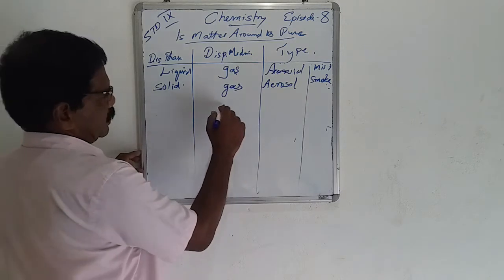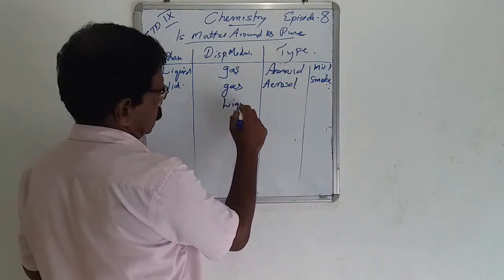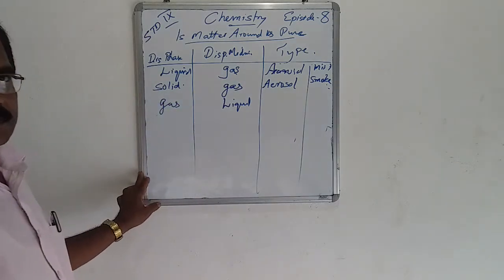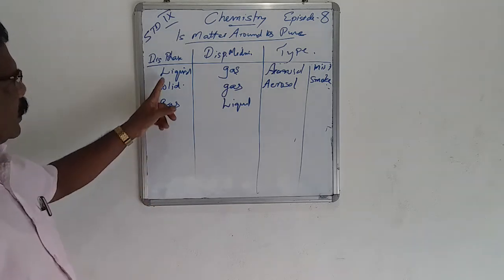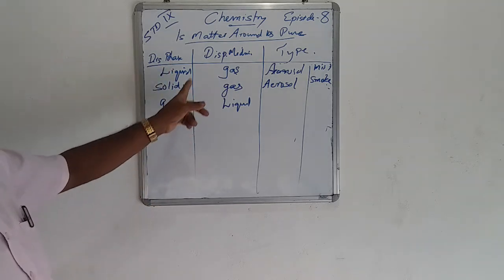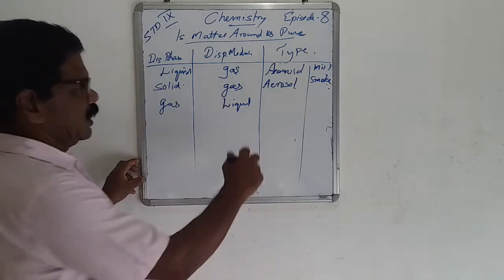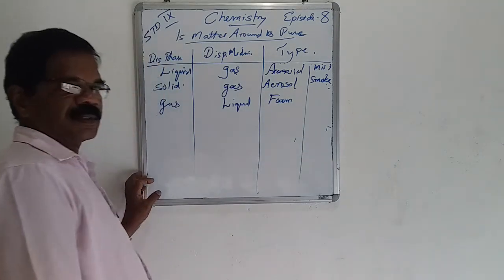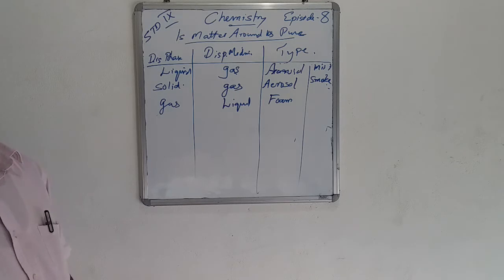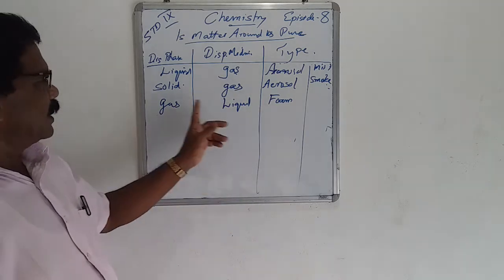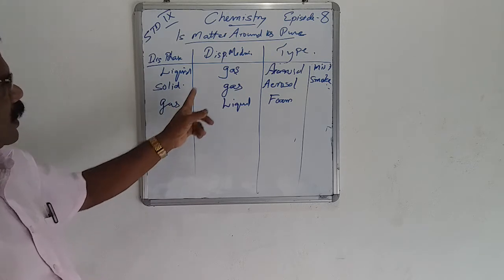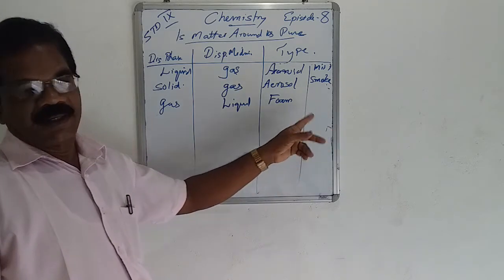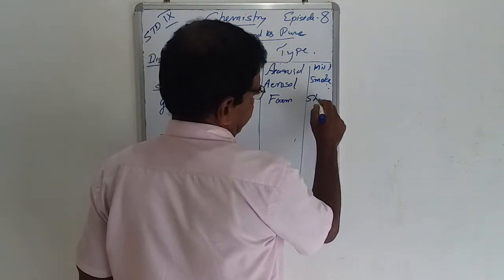Then the other type has a liquid medium. The dispersed phase is the gaseous state and the dispersing medium is liquid. That is known as the foam type. An example is shaving cream. Shaving cream has gas as the dispersed phase, liquid as the dispersing medium, and the type is foam.